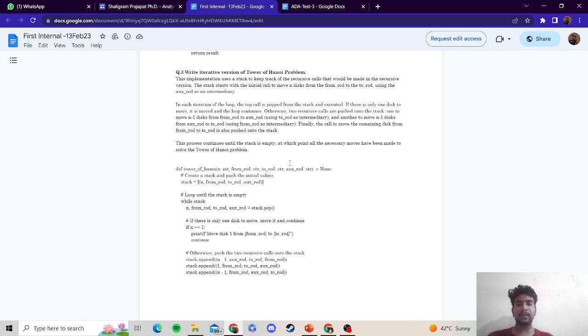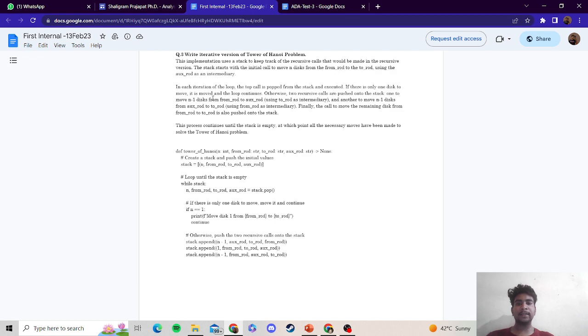For the third question, the iterative version of the Tower of Hanoi problem, we have to write the iterative version. This implementation uses a stack to keep track of the recursive calls that would be made in a recursive version. The stack starts with the initial call to move n disks from the from rod to the to rod using the aux rod as an intermediary. We will use these terms for calling them in the disk.